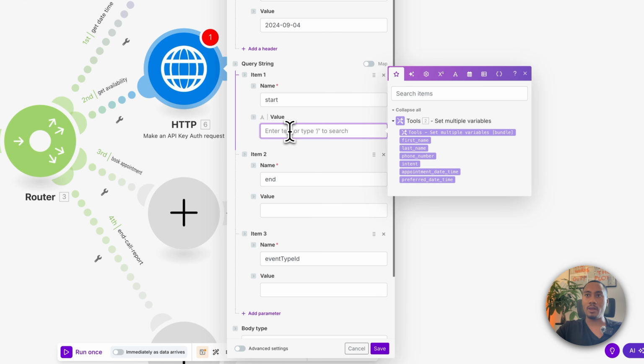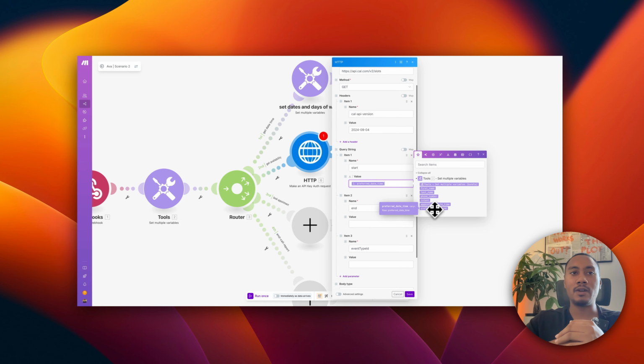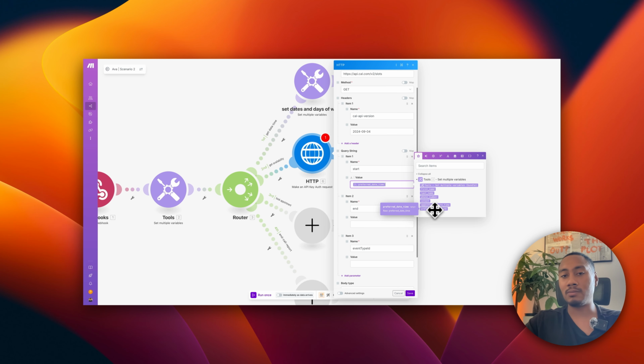Okay. Now, what we're going to map to the value as start is the preferred date time. So if you think about it, if a lead is interested, buyer or seller, and they would like to schedule a time, Ava is going to ask, okay, is there a date and time that you would like for your appointment? So this is going to be assigned as the preferred date and time.